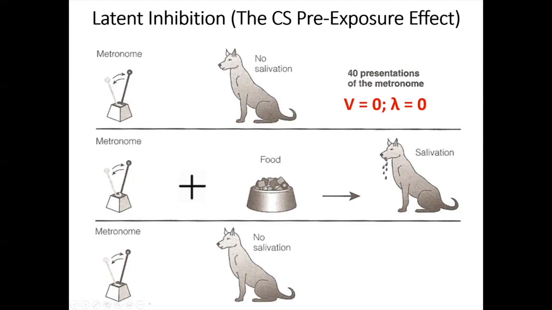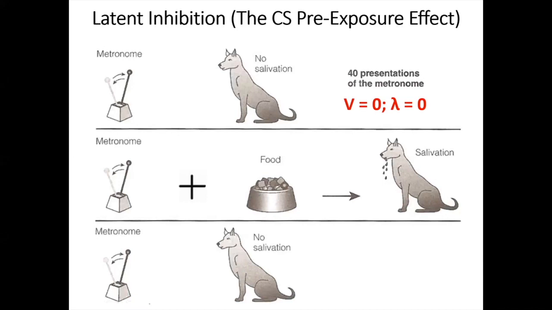And when we finally start the metronome and food pairings, the food should be very surprising to the animal. And so we should see V increasing as it normally would. We should see the animal go through the normal process of acquiring a conditioned response to the metronome. But of course, that's not what happens. Again, what actually happens is that acquisition is inhibited. It's slower than it normally would be due to that initial pre-exposure phase.